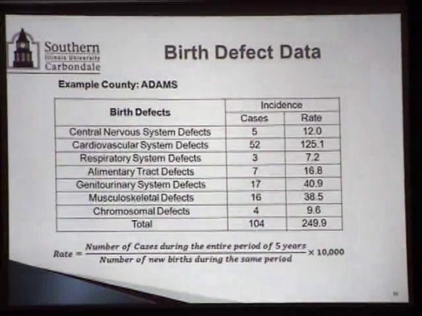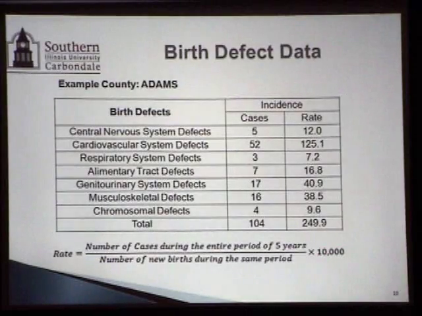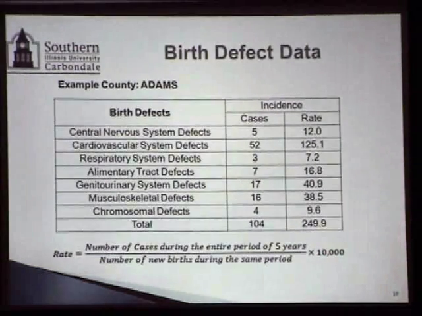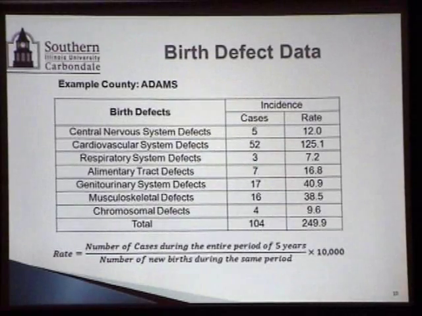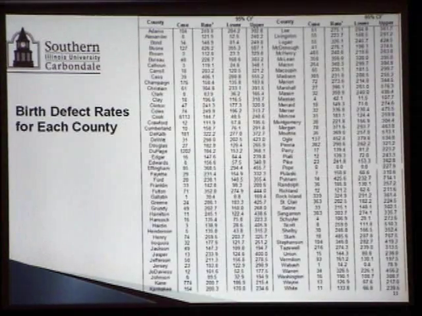There are 104 cases in total, and the incidence rate we calculated based on 10,000 live births. 249.9 is the incidence rate for birth defects in Adams County. This was calculated for all the counties and tabulated. I don't want you to go through this, but you can see the first value there is 249.9. That's what was done for all the 102 counties.